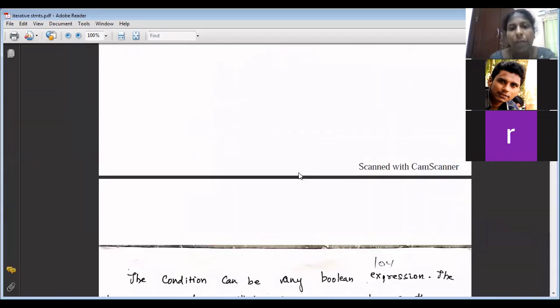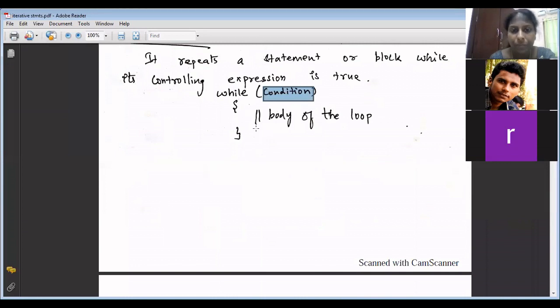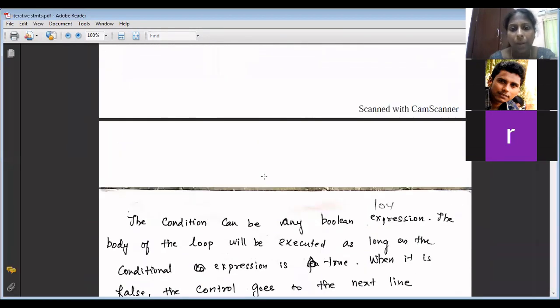So the body of the loop will be executed till when? As long as the conditional expression gives you true. When it is false, where does the control go? The control will go out of the loop. It comes out of the loop.